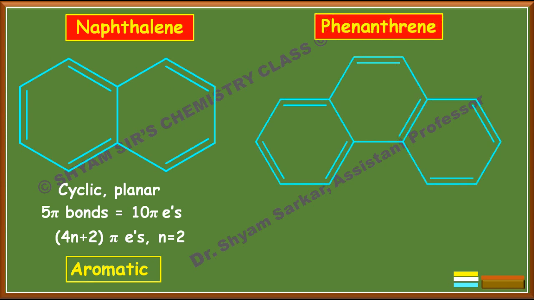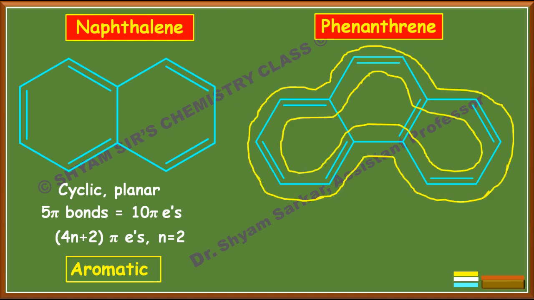If you see the phenanthrene structure, here also if you imagine these two rings, there are 7 pi bonds. Here one question you may ask: whether we should consider this pi bond or not, because it is not within the two rings. But these two carbon atoms fall in between the two rings.